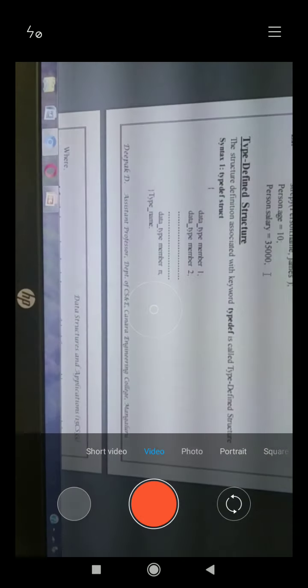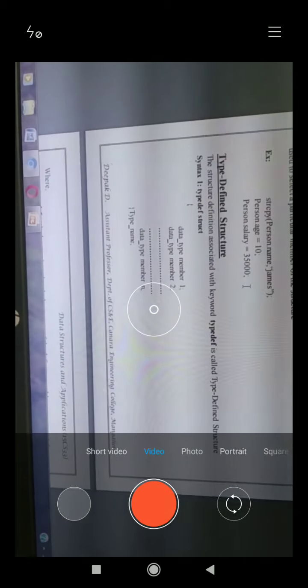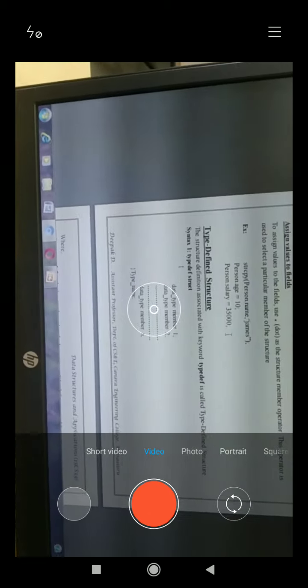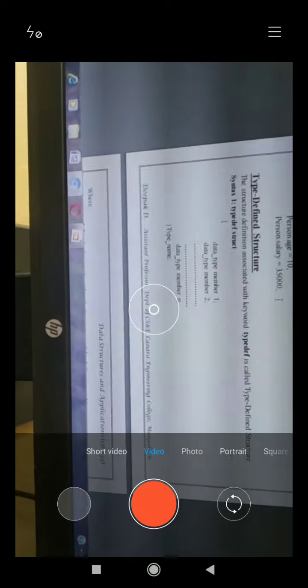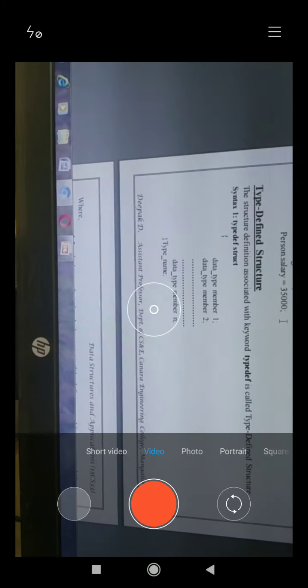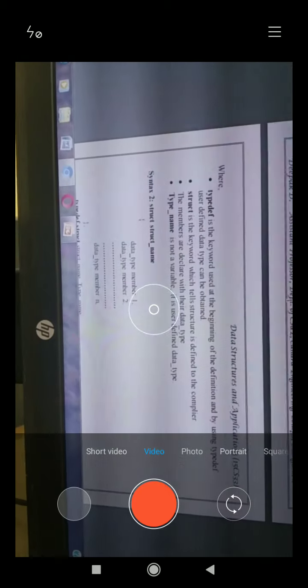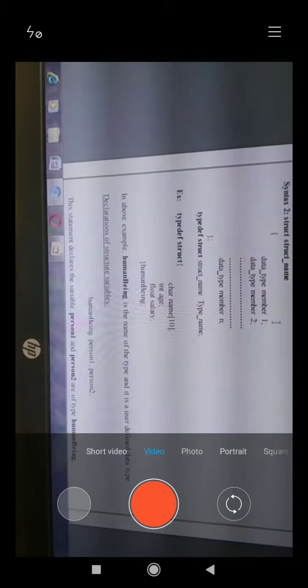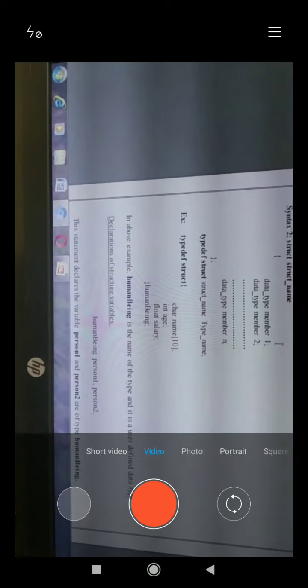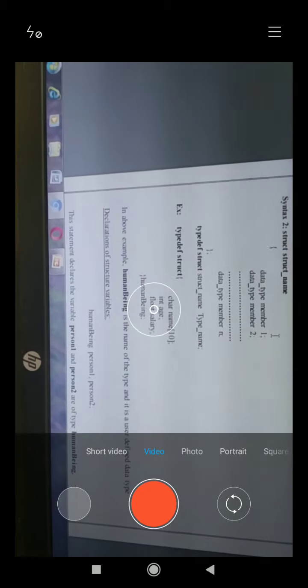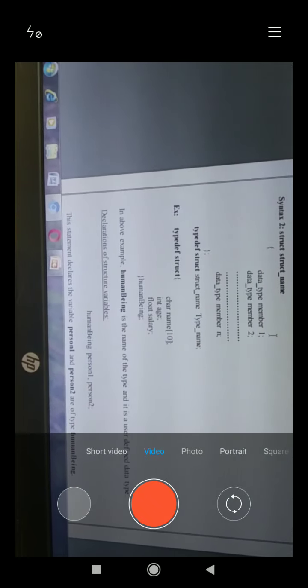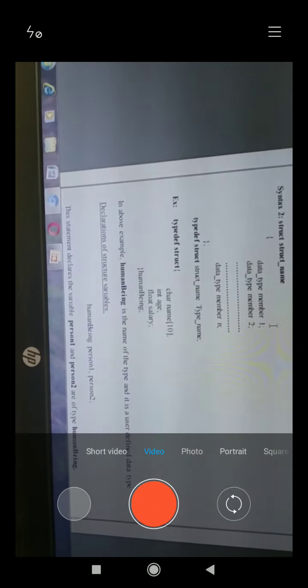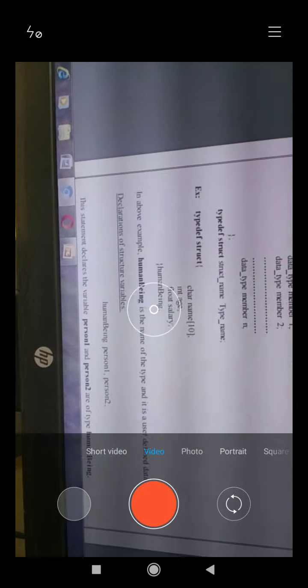One more type of structure is the typedef. It has the keyword typedef, and everything else remains the same, the syntax remains the same. Typedef struct, inside it the data types and members, and below that a type name, which is a user defined name. In the example, typedef struct, inside it char name, age, salary, and the type name is human being. This is how we can define typedef structures.